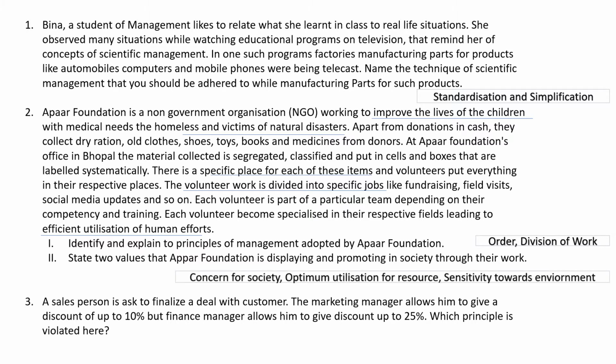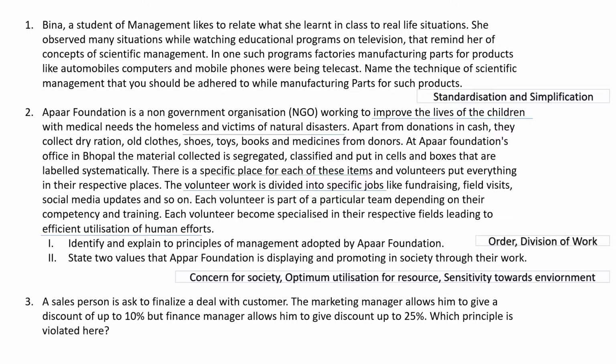The two values might be concern for the society, because the poor children are taken care of, and optimum utilization of resources, because these people use the old and used resources and let them be utilized in a better way by giving them to the poor children. And there is sensitivity towards the environment, because everyone is making efficient utilization of resources. So these are the values which may be concerned under this case study.